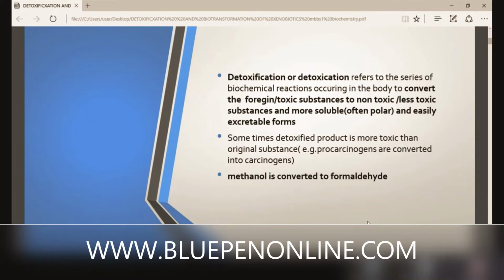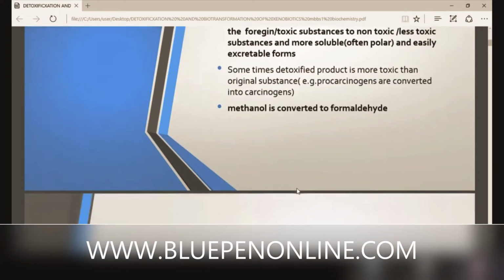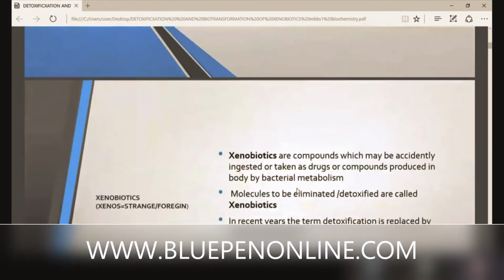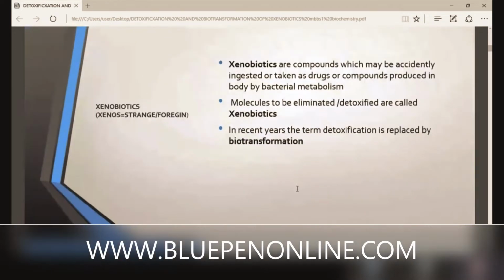Then next, the word xenobiotics. The heading of our topic is detoxification and biotransformation of xenobiotics. What is this xenobiotics? Xenos means strange or foreign. So xenobiotics are compounds which may be accidentally ingested or taken as drugs, or compounds produced in the body by bacterial metabolism. There are three possibilities for how xenobiotics enter our body.